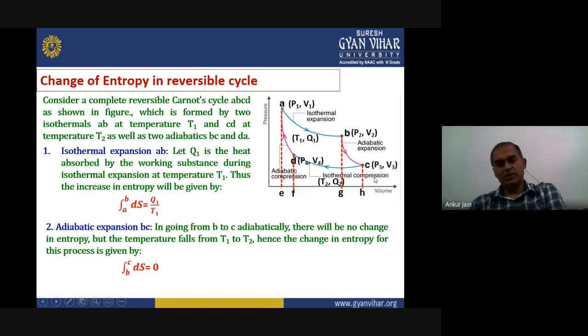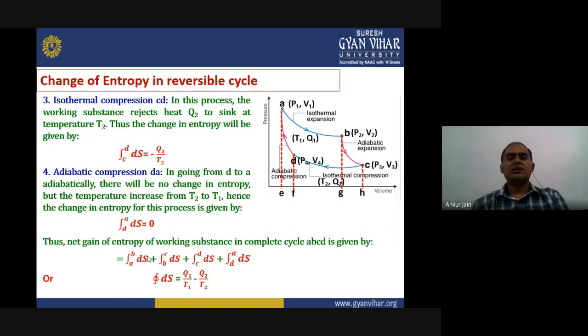Now if we talk about adiabatic expansion, we have already seen from the definition of entropy that entropy remains constant in the adiabatic process. So that means during this process, the dS between B to C will be 0. This is quite similar and directly related to the definition of entropy.